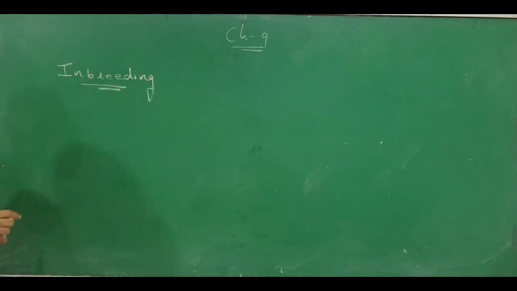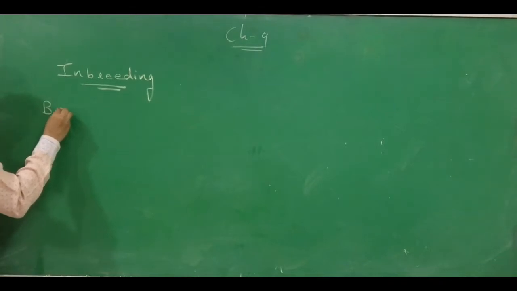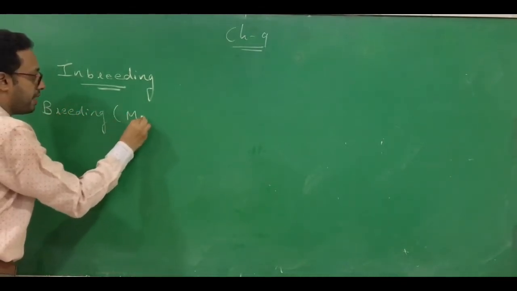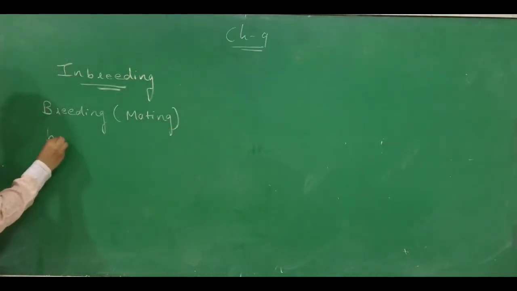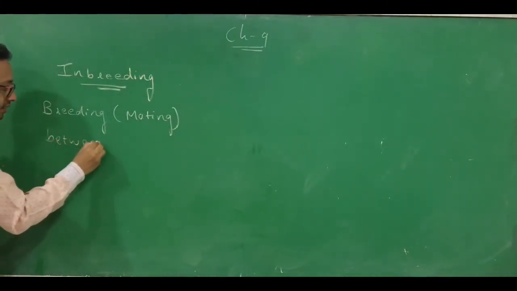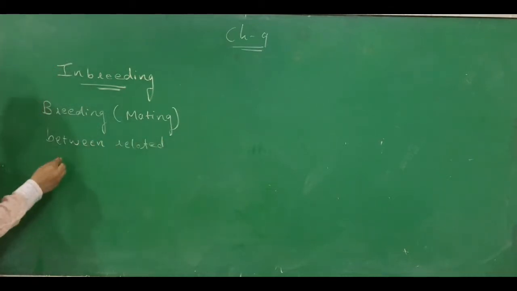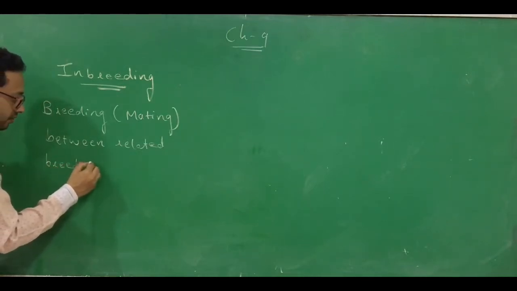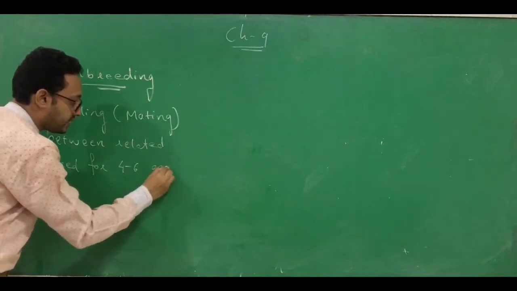What is inbreeding? It's a breeding, or you can say a mating, between related breeds for 4 to 6 generations.